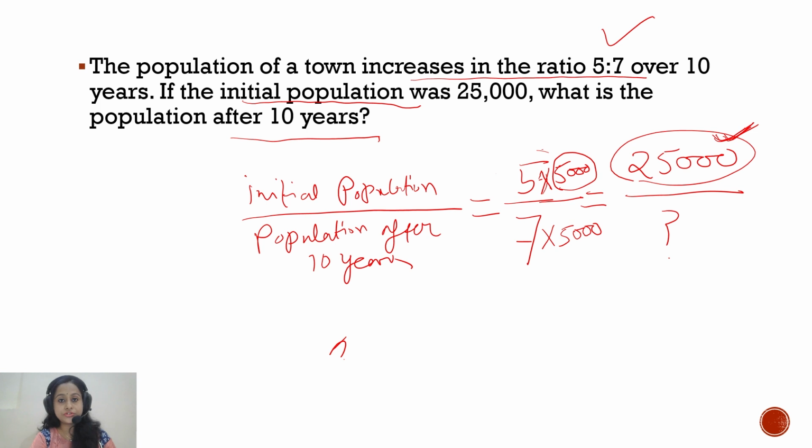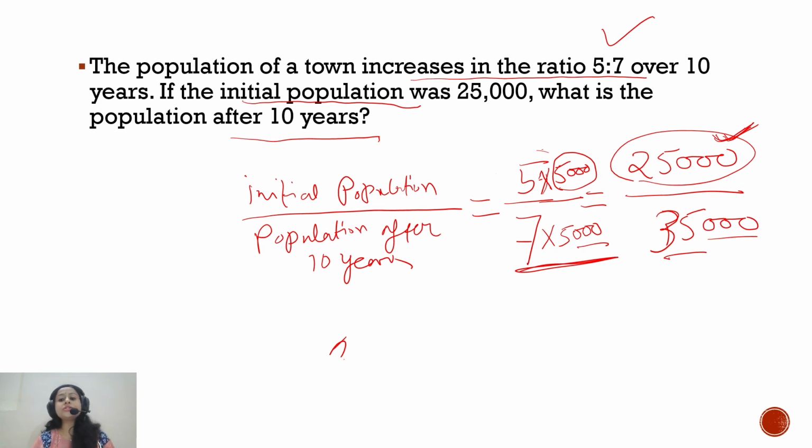So you will get 7 into 5,000, which is nothing but 35,000. 5 into 7 is 35, and the rest of the zeros are written as they are.